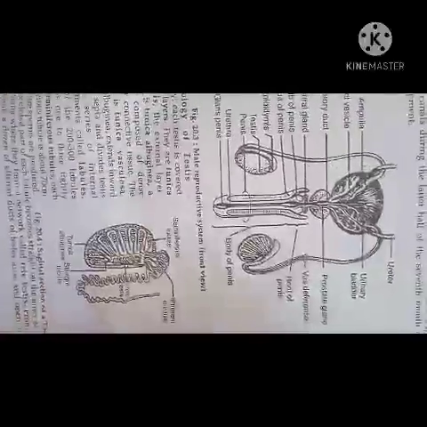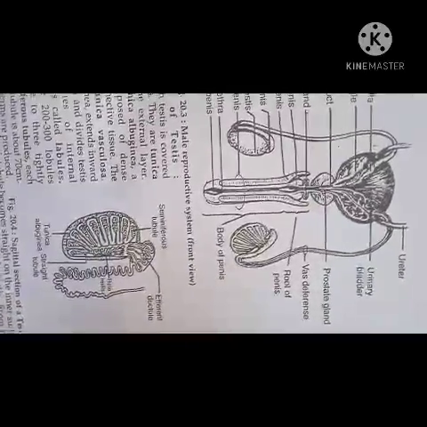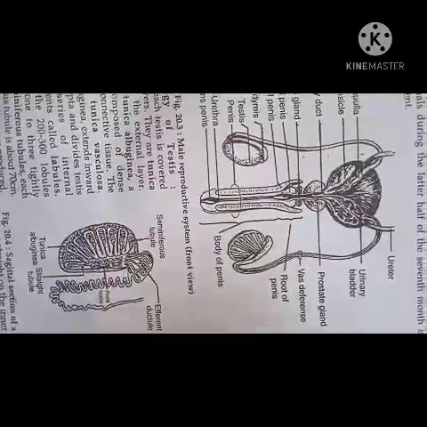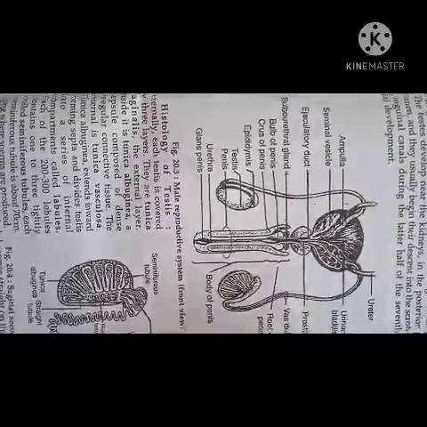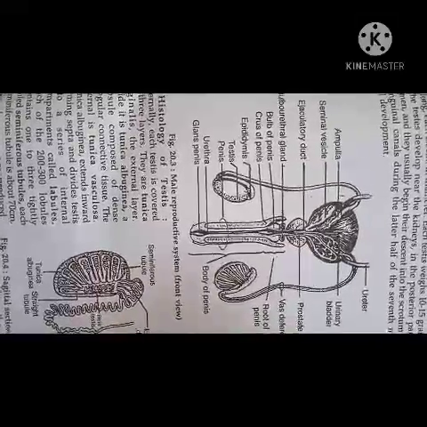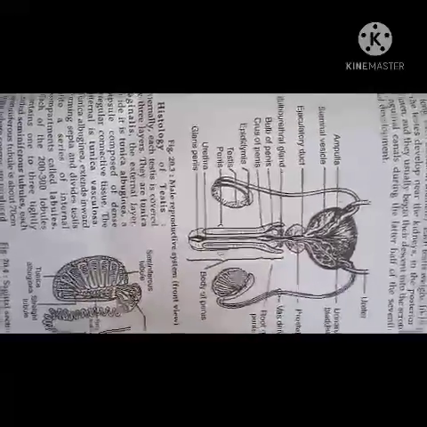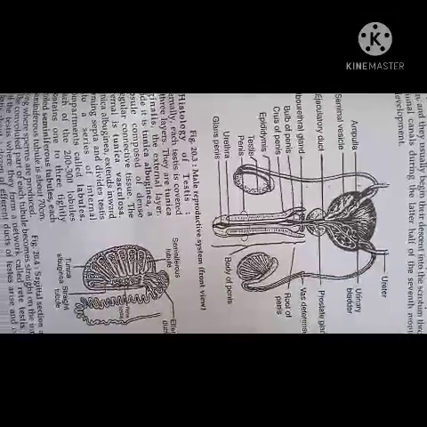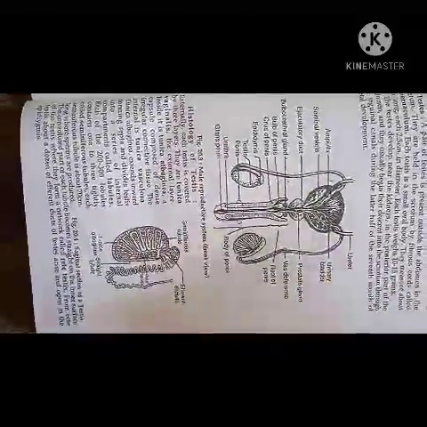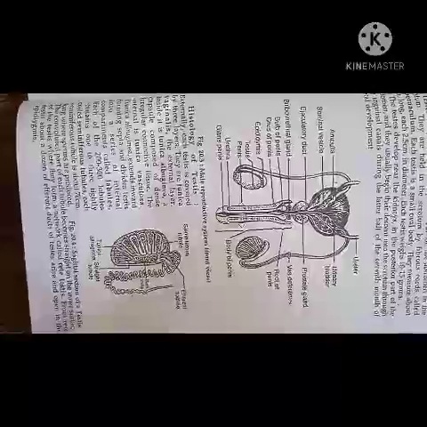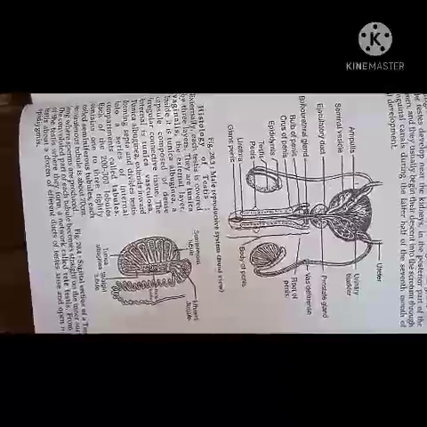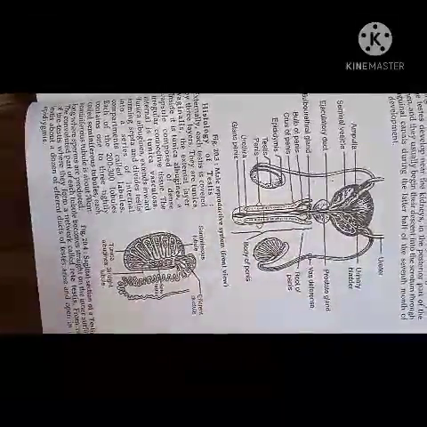Each testis is oval in shape, about 4.5 centimeter in length, 2 to 5 centimeter in width, and 3 centimeter in thickness. The testes are connected to their original position in the abdomen by the spermatic cord, through which they get blood and nerve supply. Now study the main function of the testes. The main function of testes is to produce sperms, as well as to secrete the male sex hormone called testosterone.